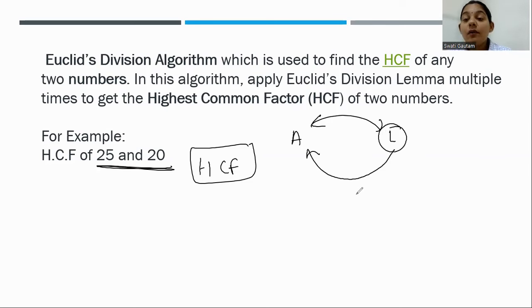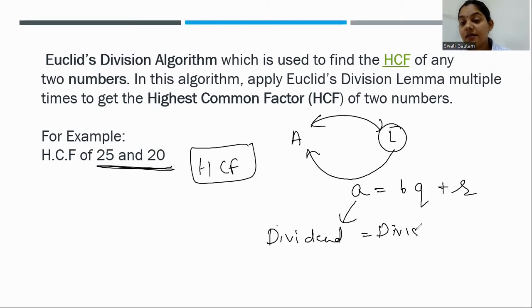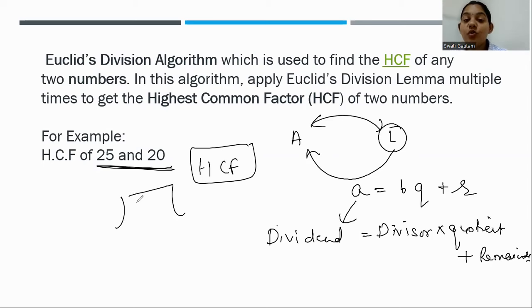Okay. So a is equal to bq plus r. What is this? In the previous video, I told you about the real numbers formula. That is, dividend is equal to divisor into quotient plus remainder, right? You can take any example. Suppose you are dividing 16 by 4. So 4 fours are 16, so the remainder is 0.